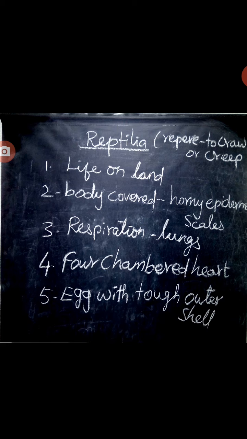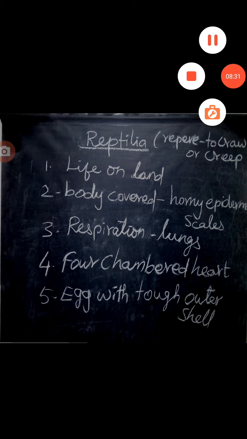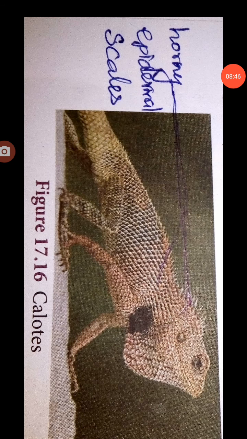Most reptiles lay eggs with tough outer shells. Example calotes, lizard, snake and tortoise. See the calotes, the horny epidermal scales present on the outermost skin layer.